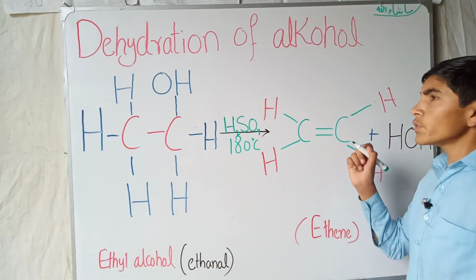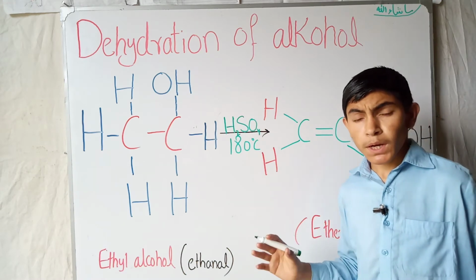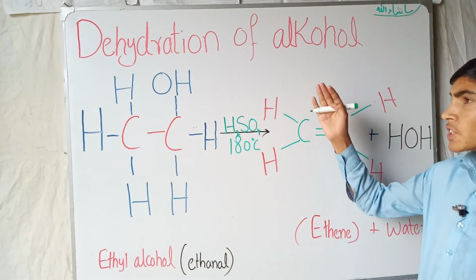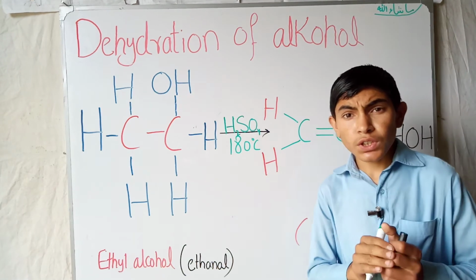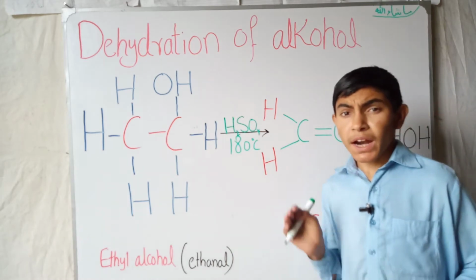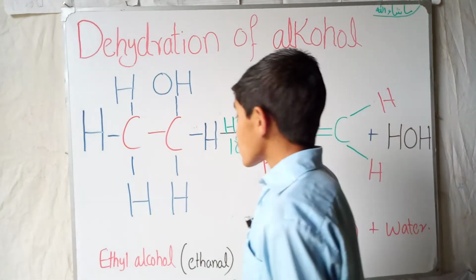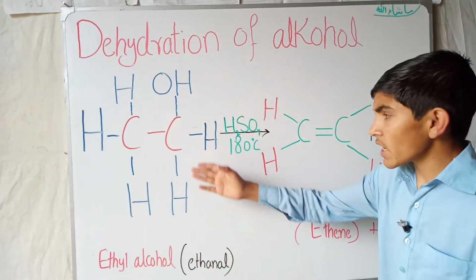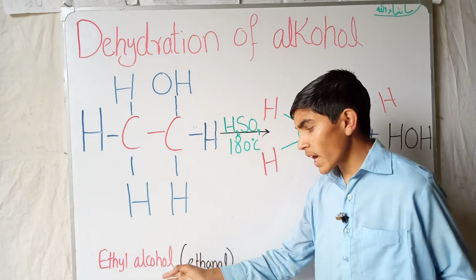Next we are talking about the preparation of alkene. Alkenes are prepared by two methods. The first method is the dehydration of alcohol. It means that when we remove water from alcohol, the product is the alkene. You can see here the formula of the alcohol. It is ethanol, ethyl alcohol.